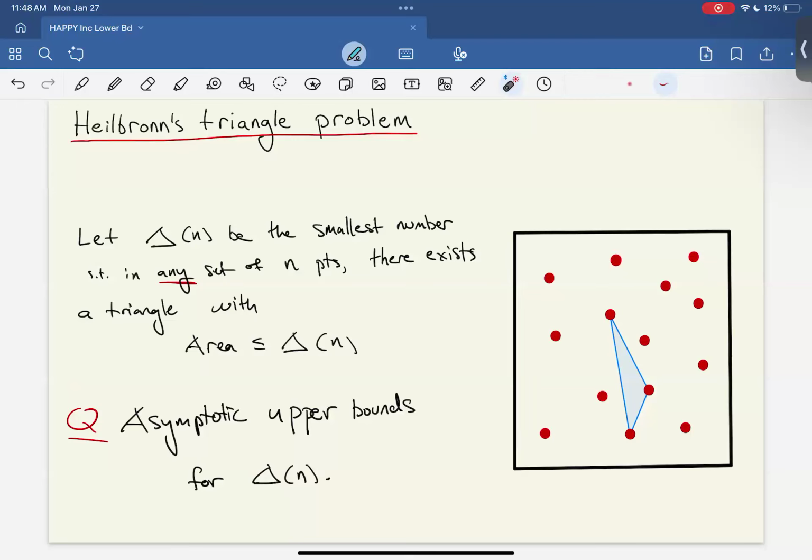Okay, so this is an extremal problem because it's about the worst case scenario over an arbitrary set of n points. And so the main question is to prove asymptotic upper bounds for delta of n, which amounts to taking an arbitrary set of points and somehow analyzing it to find a small area triangle inside of it.